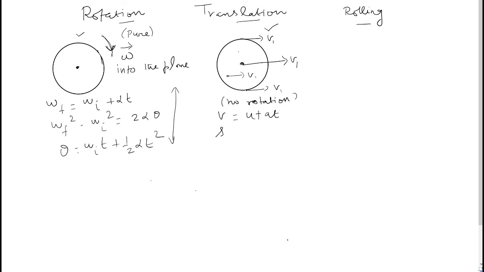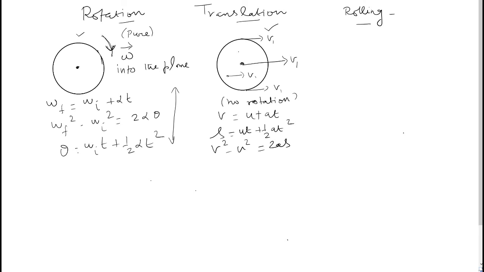Of course we can also use, correspondingly, s is equal to ut plus half at square. Of course we can also use v square minus u square equals 2as. Symbols carry the usual meaning. When need be, we can use the vector approach also. This is about the translation.